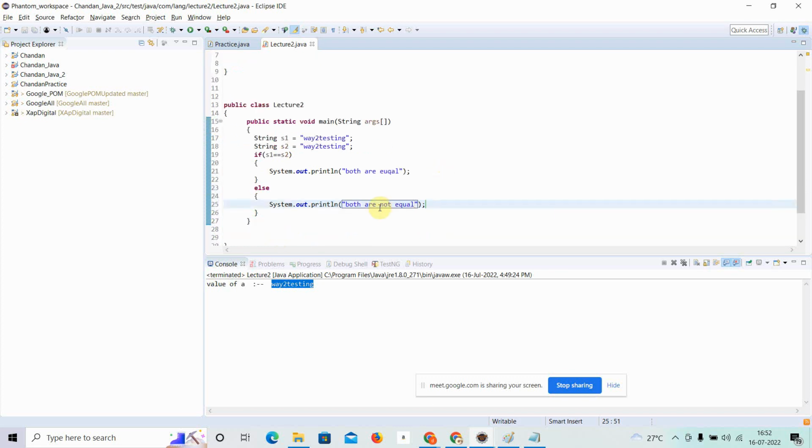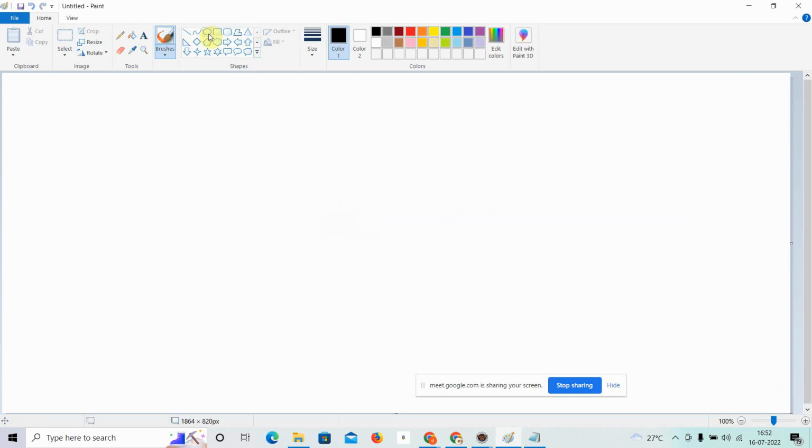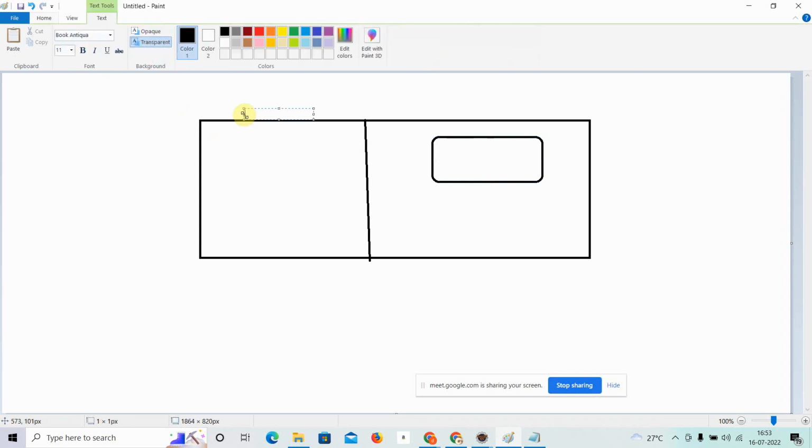Now understand, guys, we know the result that this will be printed, no issue. Here I am creating a string s1 is equal to way2 testing, s2 is equal to way2 testing. So what will happen in the backend: only one string way2 testing will be created and the other reference will be passed. Let me remove all these things and make it very clear. Let me quickly draw a figure, a stack and a heap.